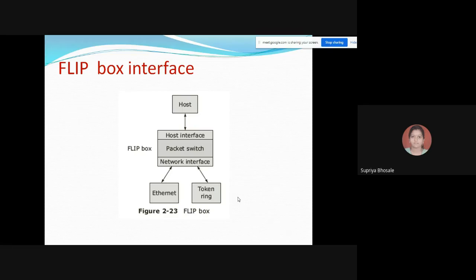This is the size given over there. The basic function of FLIP is to route arbitrary length messages from the source NSAPs to the destination NSAPs. The path selection policy is based on the information stored in the routing table of each FLIP box about the networks to which it is connected.